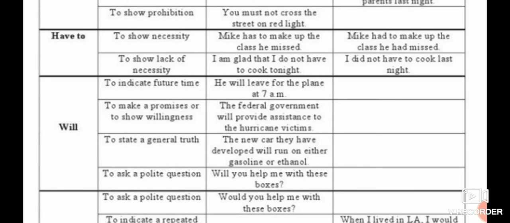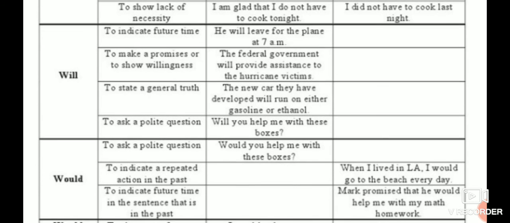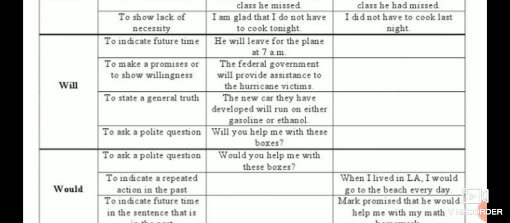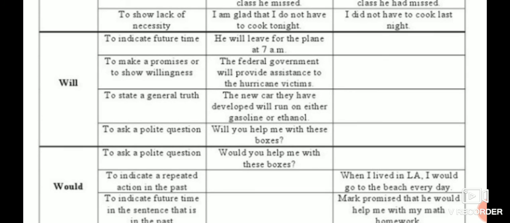Now will again is used for many purposes. Let's see. To indicate future time, of course future tense के लिए, he will leave for the plane at 7 a.m. To make promises or to show willingness. Willingness का मतलब होता है जब हम श्योर होते हैं कि हमें ये काम करना ही करना है. The federal government will provide assistance to the hurricane victims. Okay, so will provide means वो करेंगे ही करेंगे.